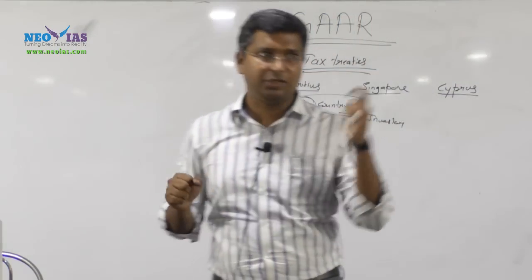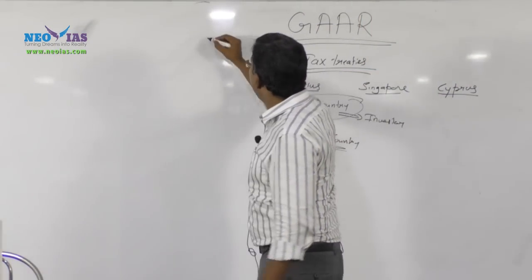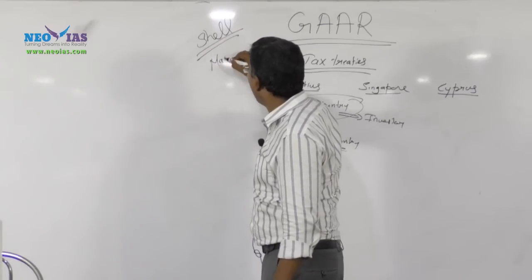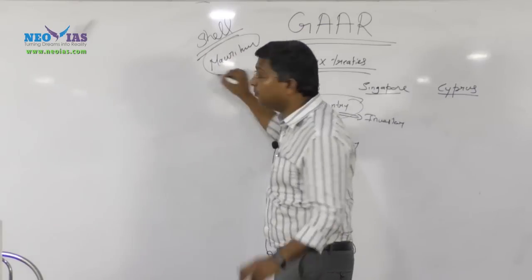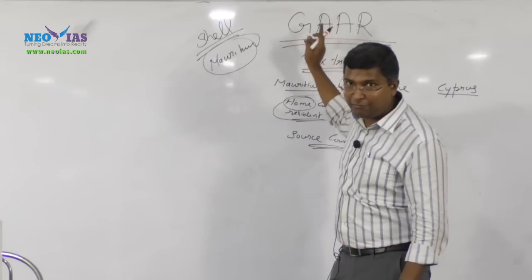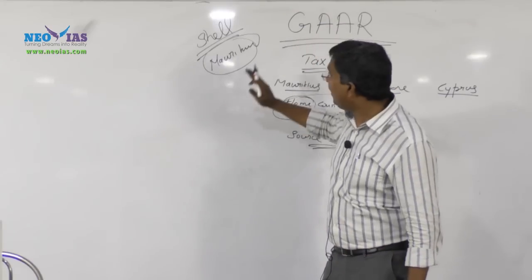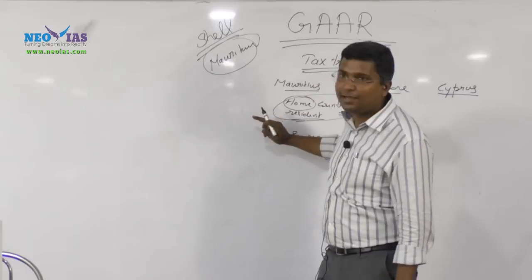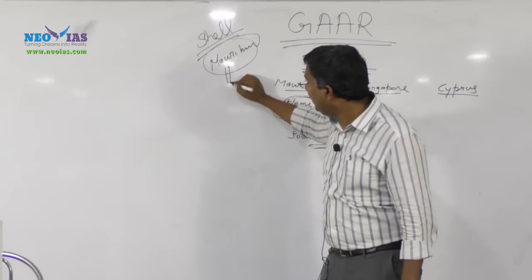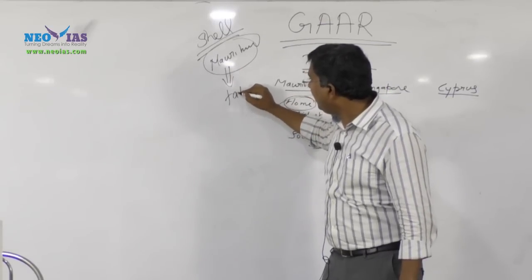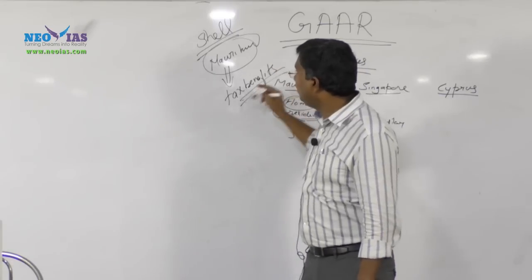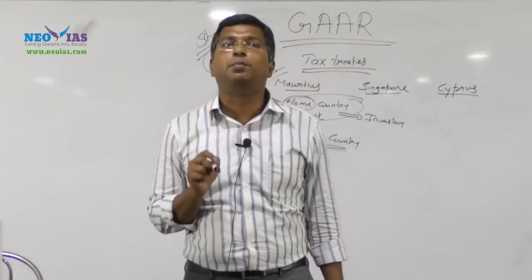This word is very important. Shell companies is in news. Many shell companies were set up in Mauritius. For what purpose? This term is very important. It's related with GAAR. See why I am explaining it this way: unless and until you are clear with this tax treaty, you will not understand GAAR. I am going to use a word. So why were these companies set up? To enjoy tax benefit.